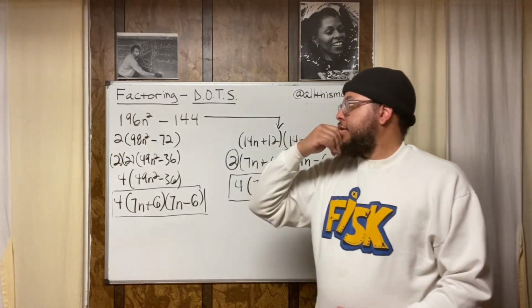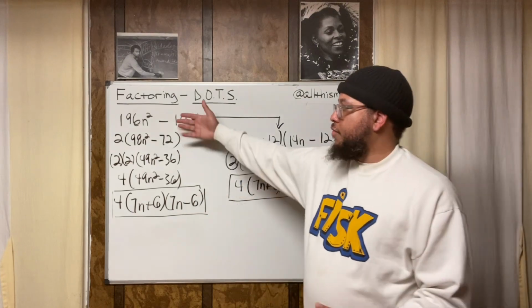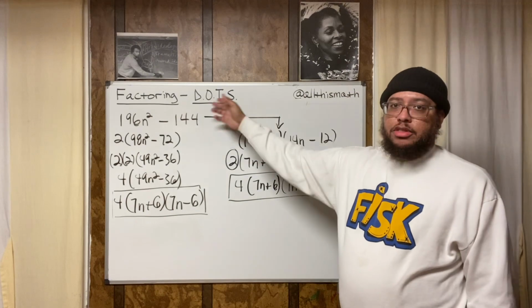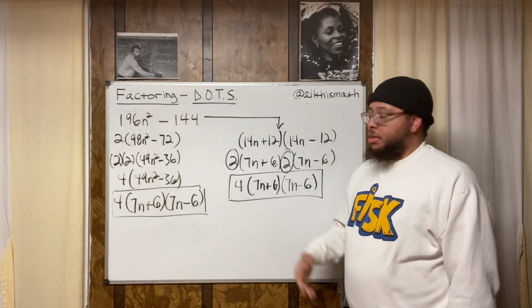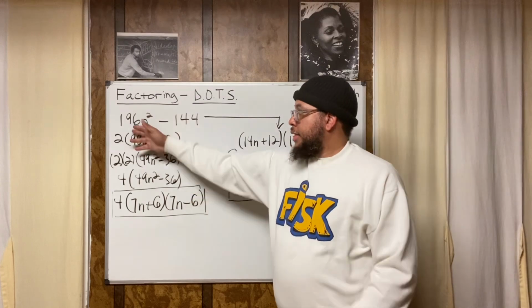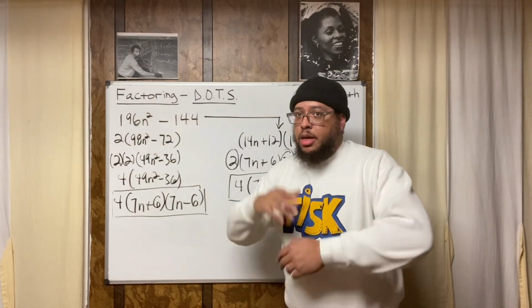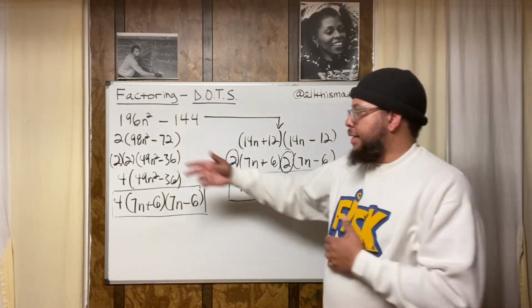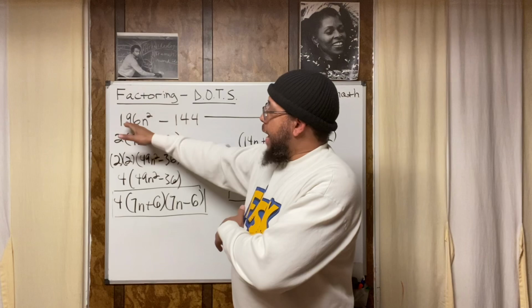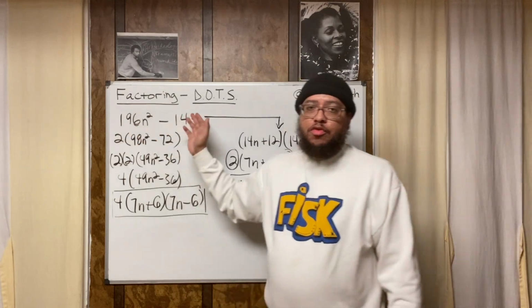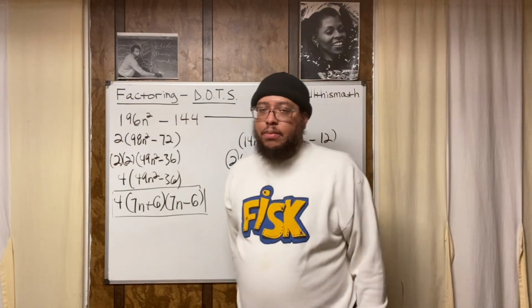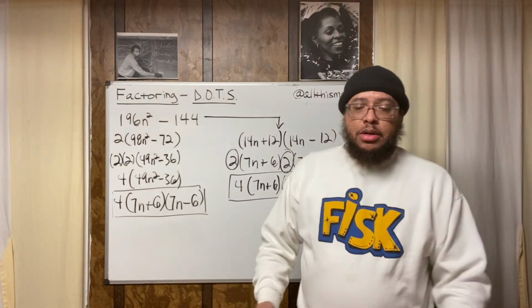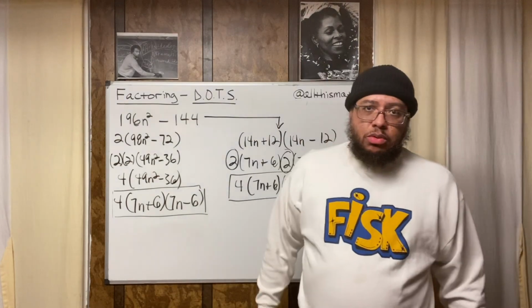So what I say is sometimes you might want to pull the GCF out first, right, and then see if it's a difference of two squares and use that method. Or sometimes if you see up front from the rip that it's a difference of two squares, you might just want to go in and factor it that way, because you know what's going to happen. Your numbers are going to get smaller. You see the situation we ran into where I didn't know the common factor between 196 and 144. So I had to just start playing with twos. I just start pulling the twos out because I know they're even numbers, and that's the definition of an even number. Every even number is divisible by 2 with no remainder.